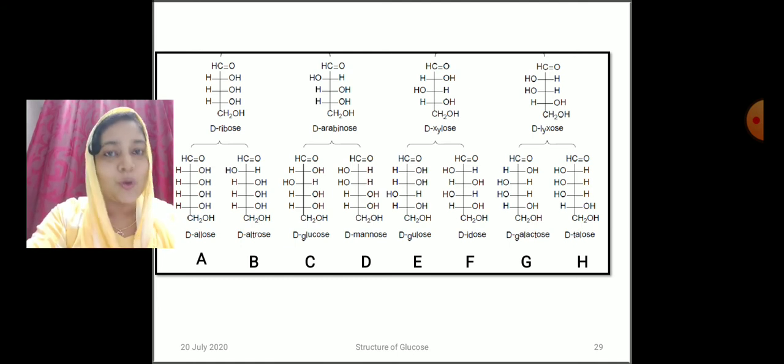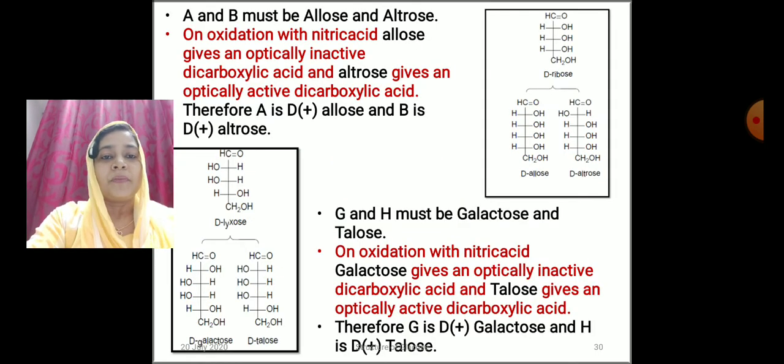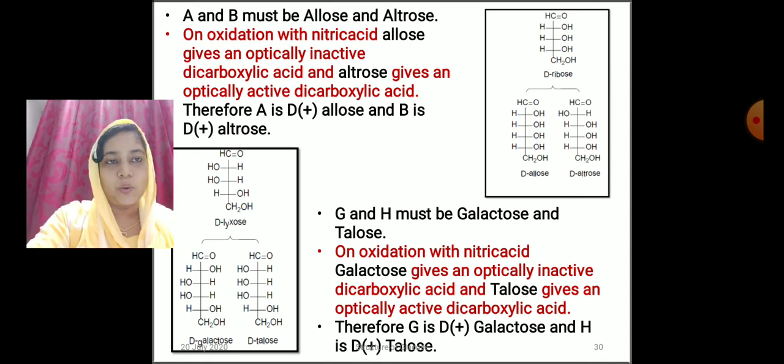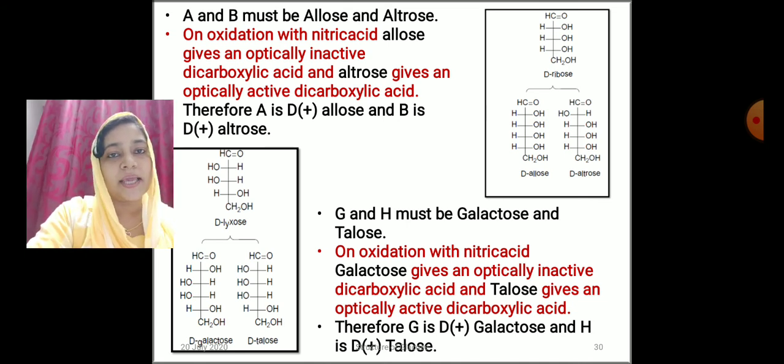We do not know which structure belongs to allose, altrose, glucose, mannose, glucose, idose, galactose or talose, so we have to find out the correct structure for each. On oxidation with nitric acid, allose gives an optically inactive dicarboxylic acid and altrose gives an optically active dicarboxylic acid.